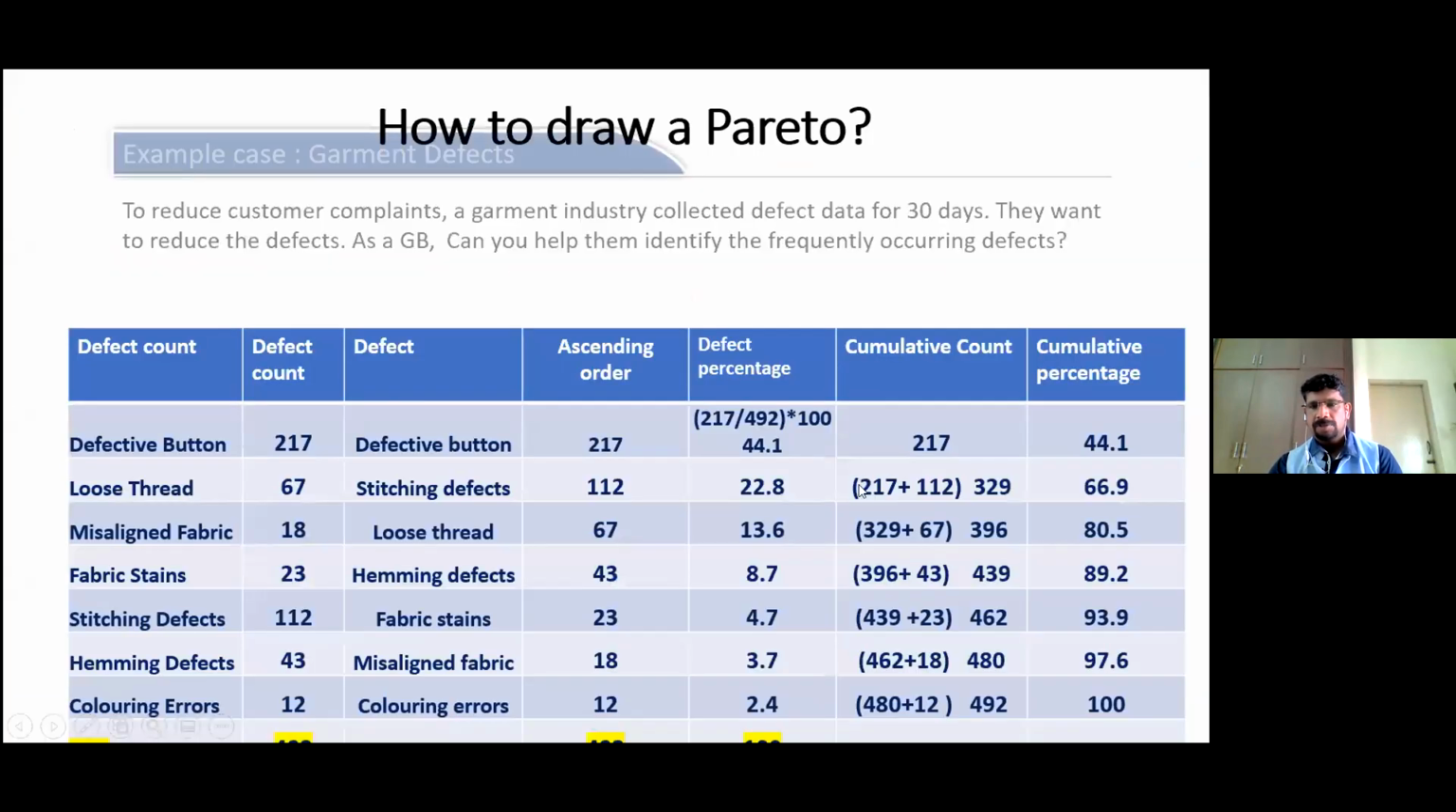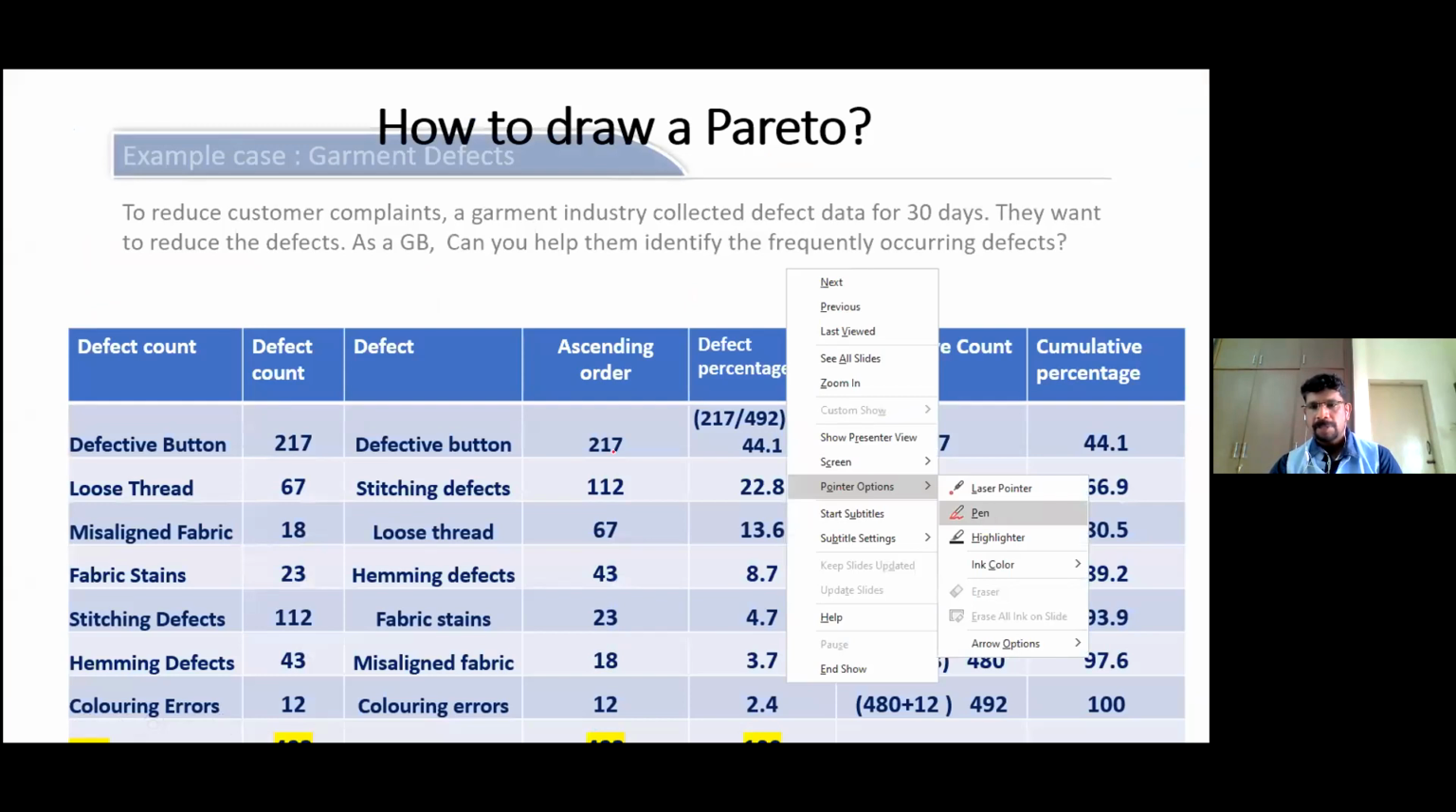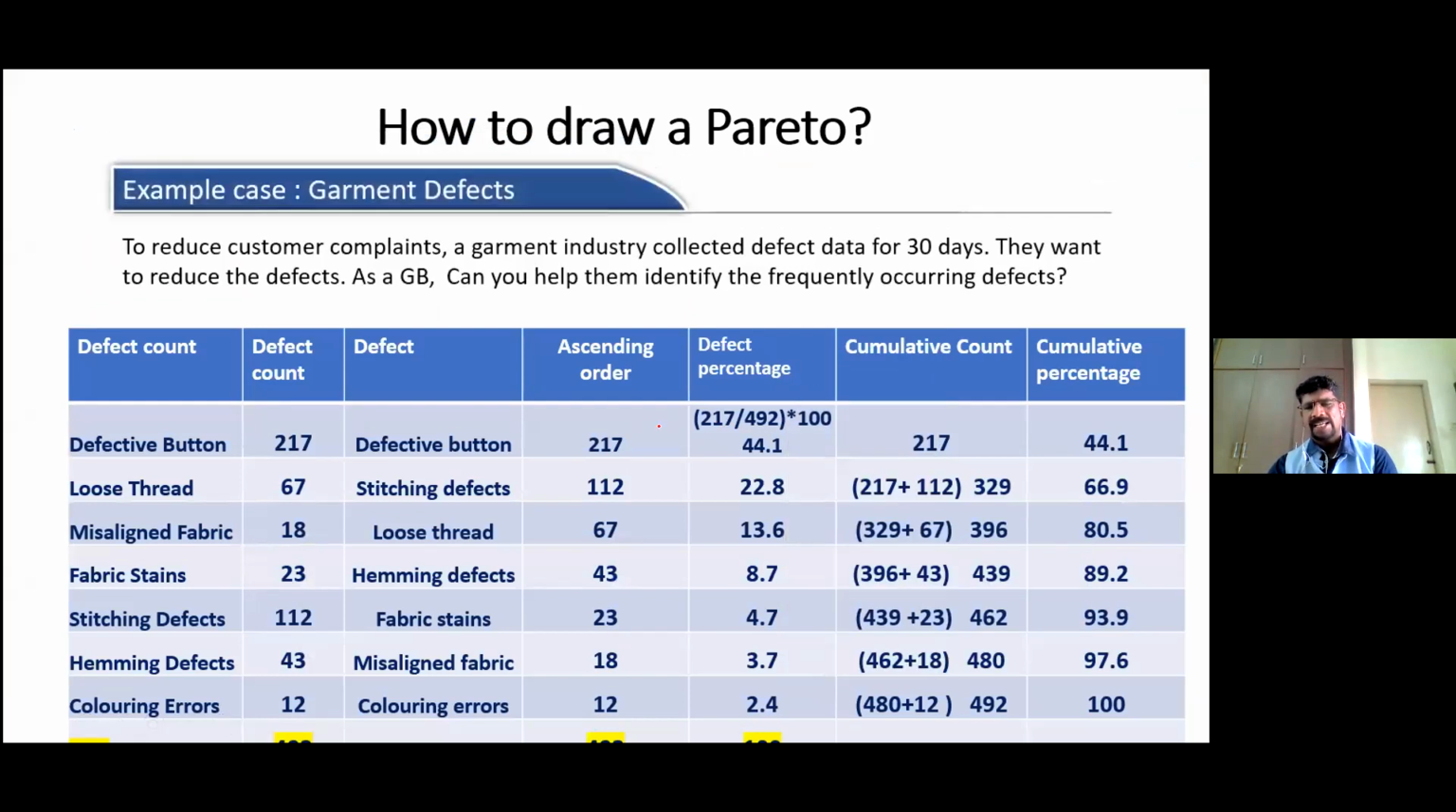So, very simple. I believe all of us know how to calculate the percentage of defects. That is this particular value divided by the total value: 217 divided by 492. So we got the percentage. Now, regarding the cumulative percentage, the first percentage is going to remain the same. That is, the defective button percentage is going to remain the same.